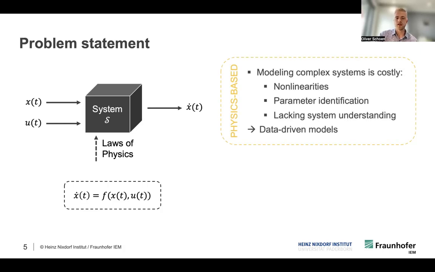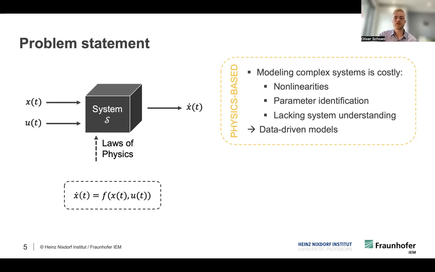One traditional way of modeling such systems is what we call physics-based modeling. We're starting from the fundamental laws of physics and derive models from a theoretical standpoint. One downside of this is that for complex systems, this can become very costly. We have to capture all the nonlinearities. We have to identify several parameters. And in some cases, we sheer lack the system understanding to do it.